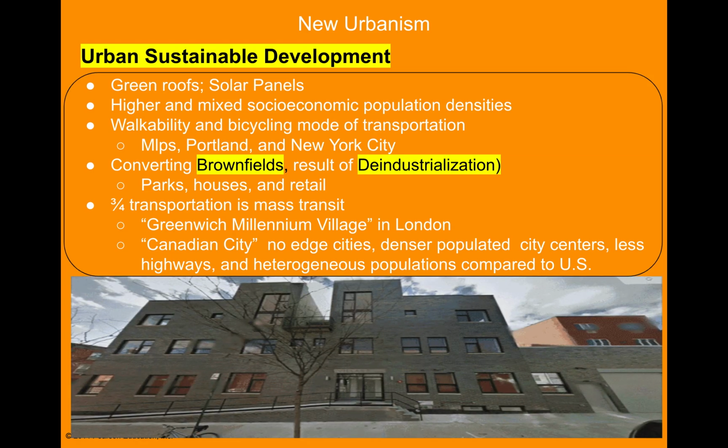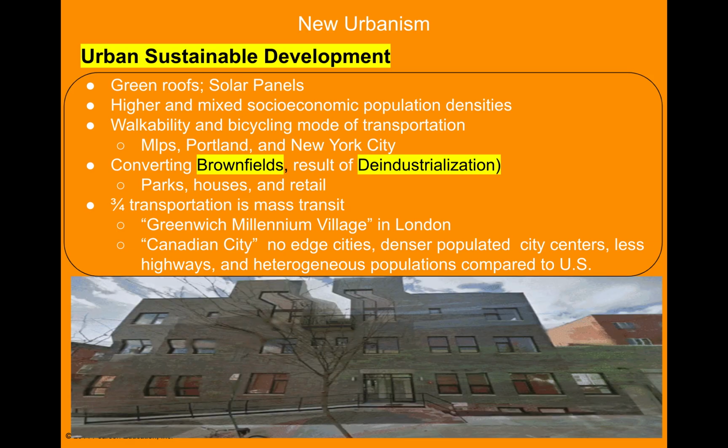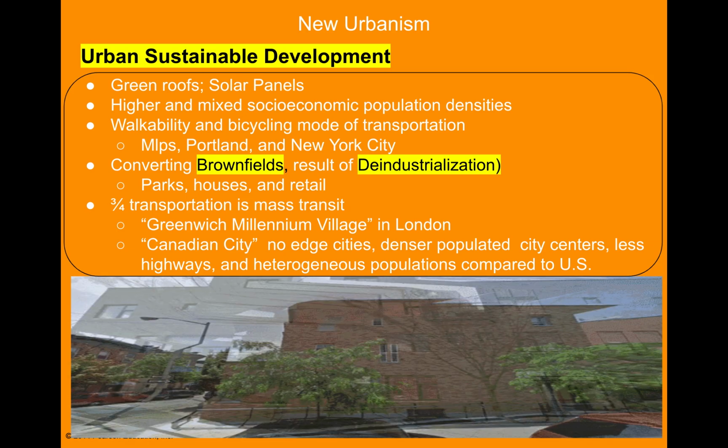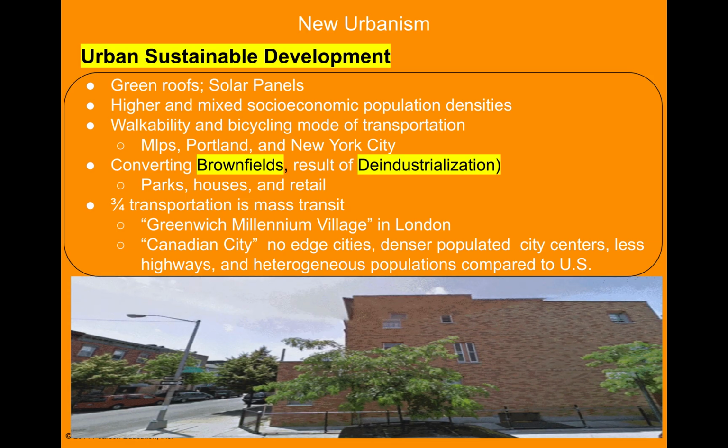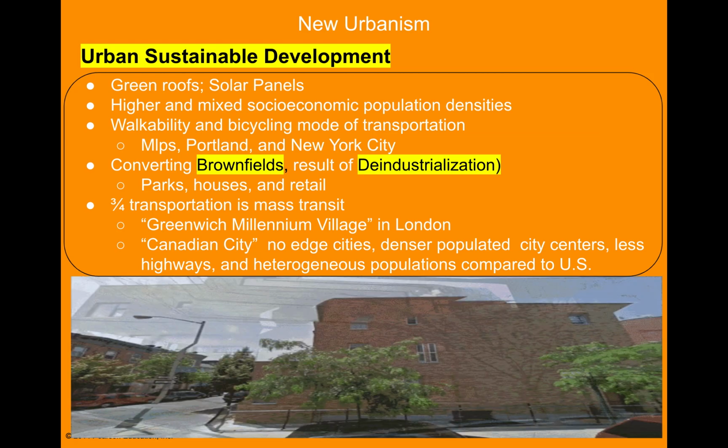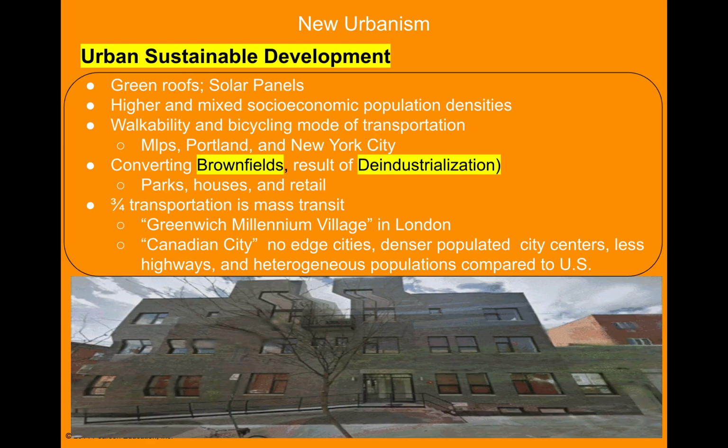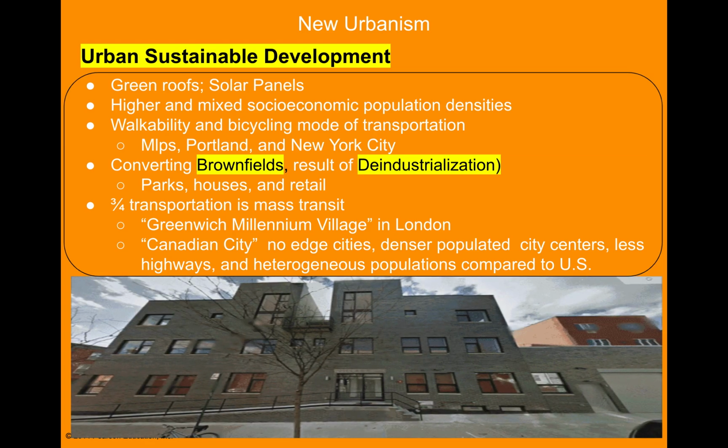We also see the transformation of waterfronts in what were known as brownfields. Brownfields formed as a result of deindustrialization. Remember talking about industry, when steel began to leave, and jobs in what is now the Rust Belt. Many of those areas were left vacant, with concrete, dilapidated, and vacant buildings. And now we see those brownfields converted into parks and houses and recreational areas and retail.